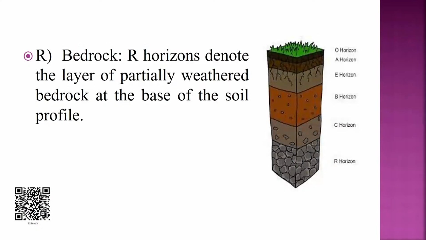R is the bedrock. The R horizon denotes the layer of partially weathered bedrock at the base of the soil profile. So, unlike all other layers, the R horizon largely comprises continuous masses of hard rock that cannot be excavated by hand.